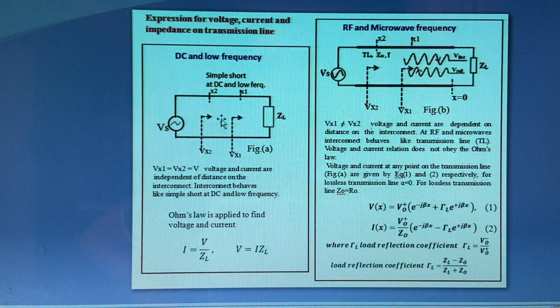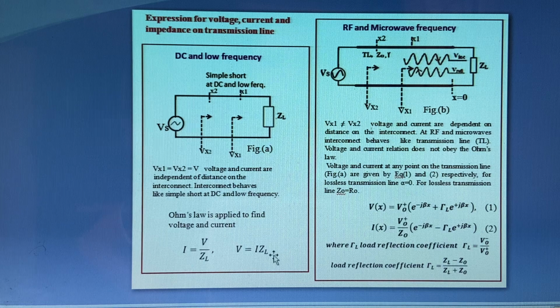If you measure voltage or current at any point over the transmission line from the load, for example load here, if you measure voltage or current at any point over the transmission line here or anywhere, it doesn't vary, it remains the same, that is equal to V, the voltage across the load ZL. So that is independent of distance. Voltage and current are independent of distance over the interconnects. It behaves like a simple short circuit.